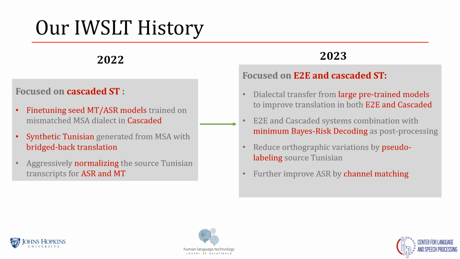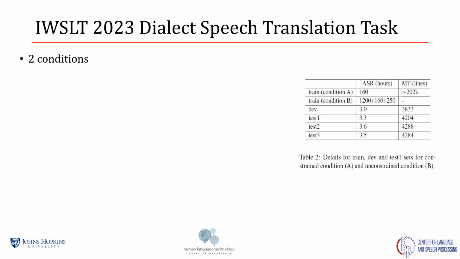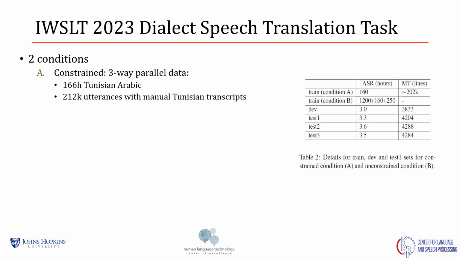In addition to this normalization, this year we are proposing to use pseudo-labeling on the source Tunisian, and to further improve ASR, we include channel matching. This year, the dialectal track consisted of two settings: the constrained setting, in which we are allowed to use the three-way parallel data provided by the organizers. This includes 166 hours of Tunisian Arabic, the corresponding 212K Tunisian transcriptions, and the corresponding English translations.